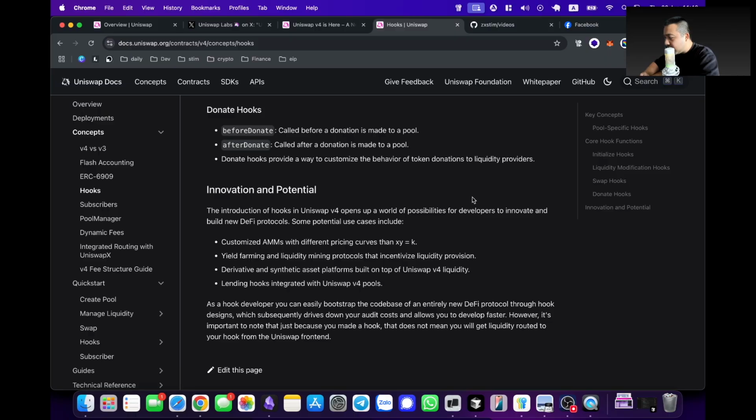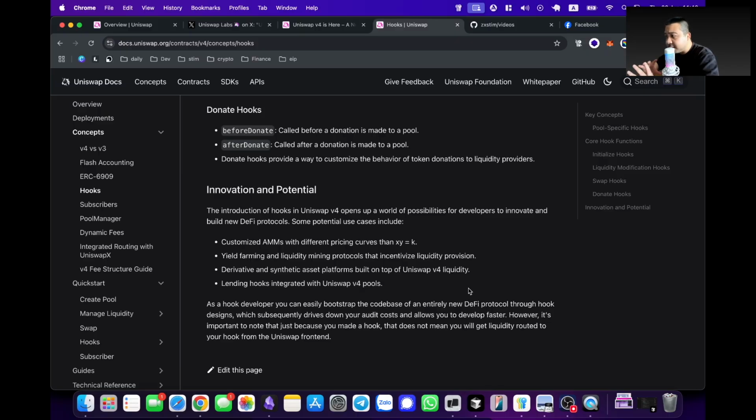And the innovation with hooks is that it opens up a world of possibilities for developers to innovate. Specifically, you can build customized AMMs for different pricing curves. You can improve yield farming, liquidity mining protocols, and incentivize liquidity provisions. You can do derivatives and synthetic assets built on top of Uniswap V4 liquidity. You can do lending hooks that integrate with Uniswap V4 pools. So there's a lot of things you can build with these hooks.